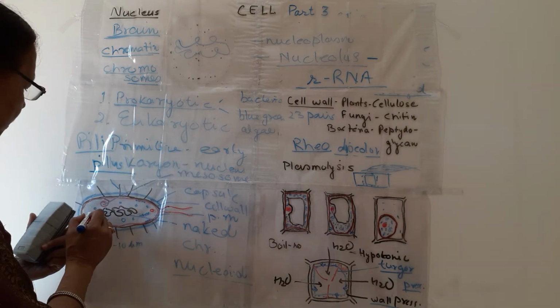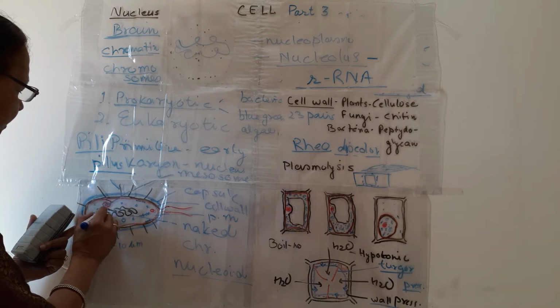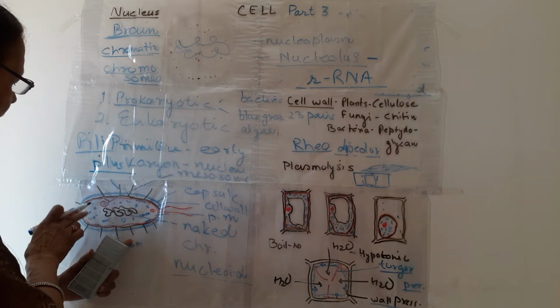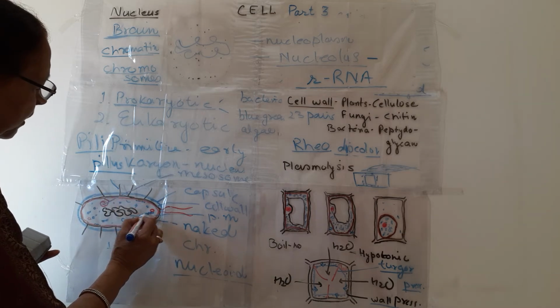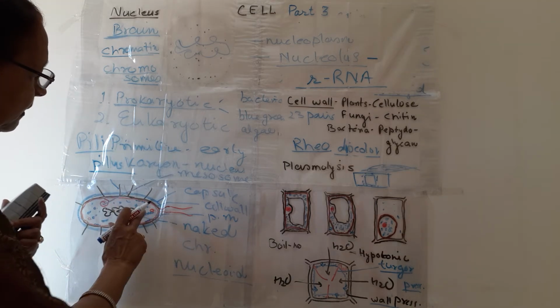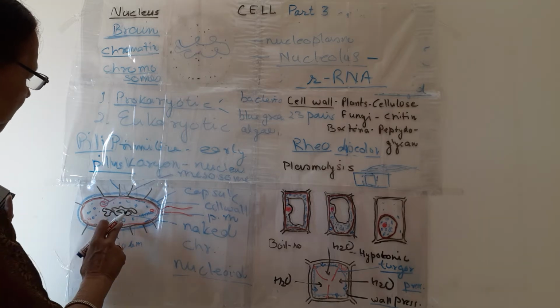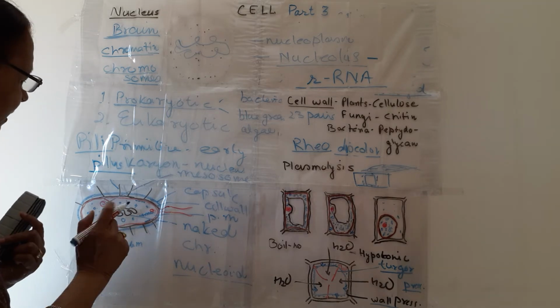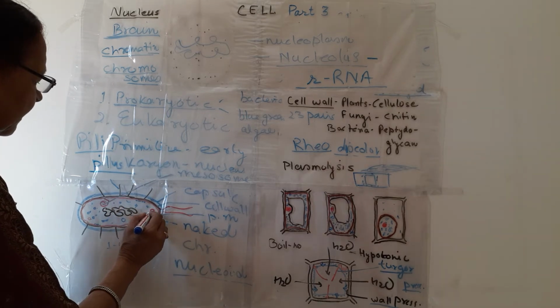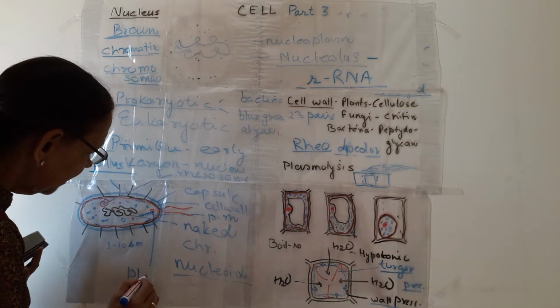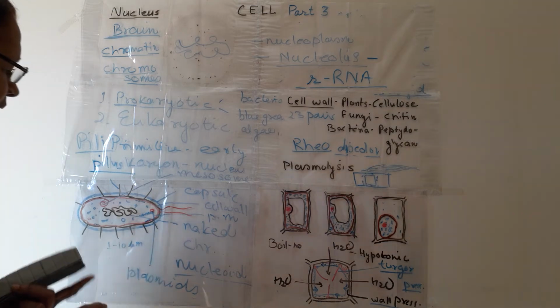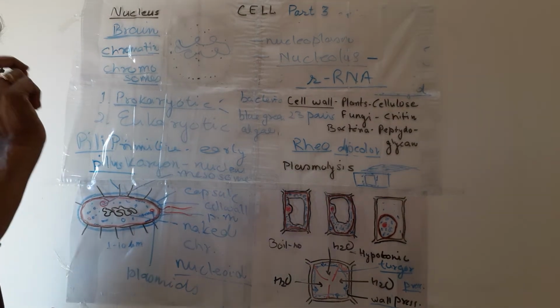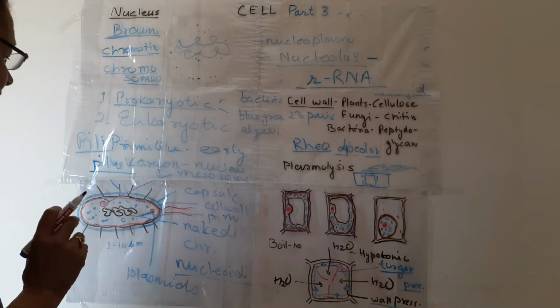There are ribosomes present inside the cytoplasm. If many ribosome units are together, then it is known as polyribosome. Certain food vacuoles are present. And one important thing, these are known as plasmids. In bacterial cells, we have plasmids which have a small fraction of DNA also.